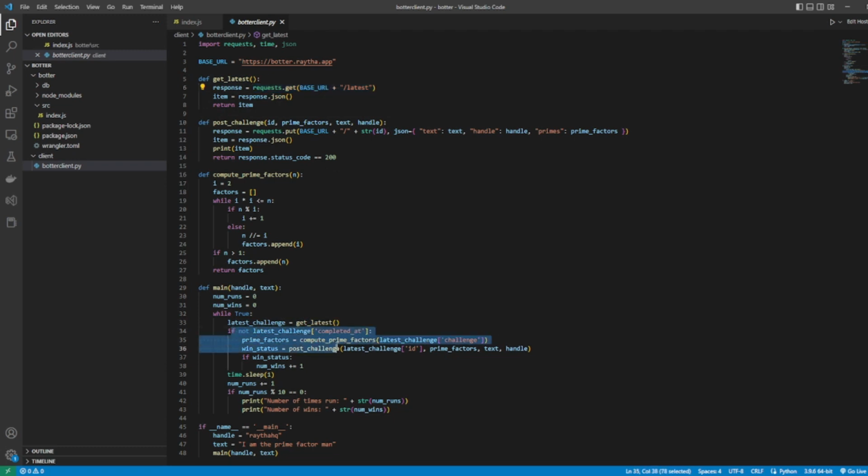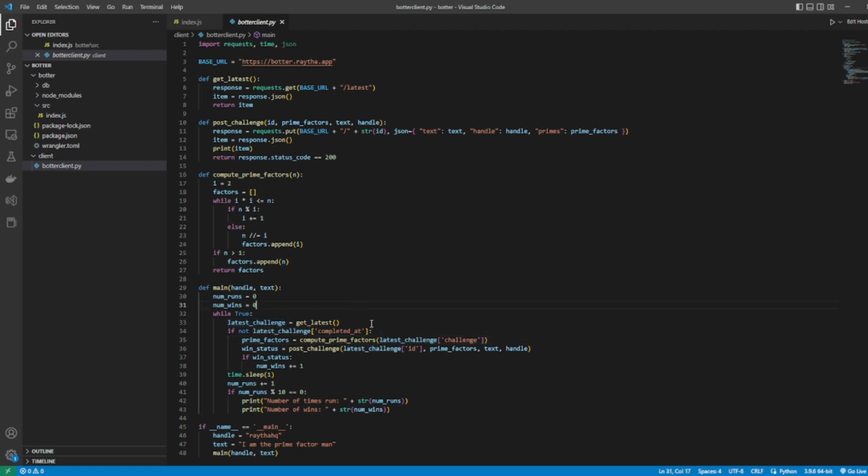And if that challenge has not been solved yet, compute the prime factors, which is what this code is. I just grabbed this off Stack Overflow. I'm not winning any LeetCode competitions anytime soon. If we win the challenge, then we can just keep track of how many times we've run this process, sleep every second, and keep track of how many times we've won as well, and then output every 10 seconds the latest numbers, and that's about it.